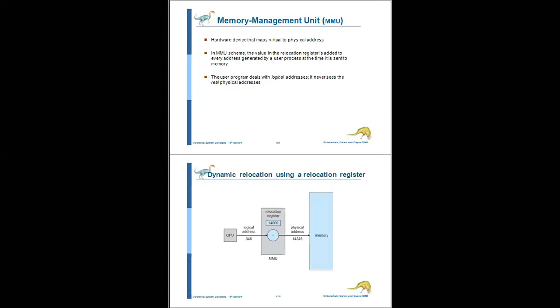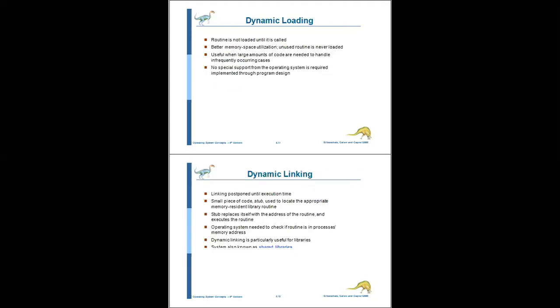How will it be dynamically allocated? The CPU generates some logical address. That logical address plus the relocation register of the memory management unit, which is added to every address generated by a user process, are added, and it will be sent to the physical address, that is 14,346. That is the dynamic relocation using relocation register.